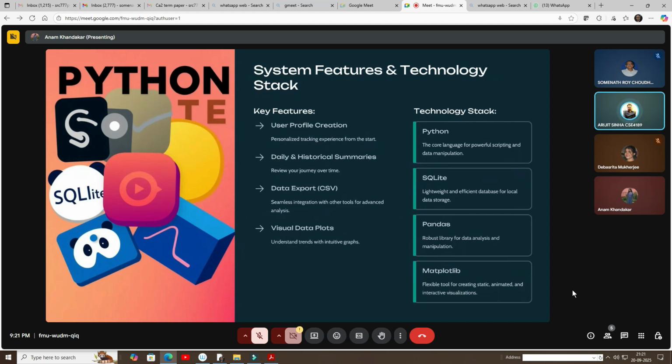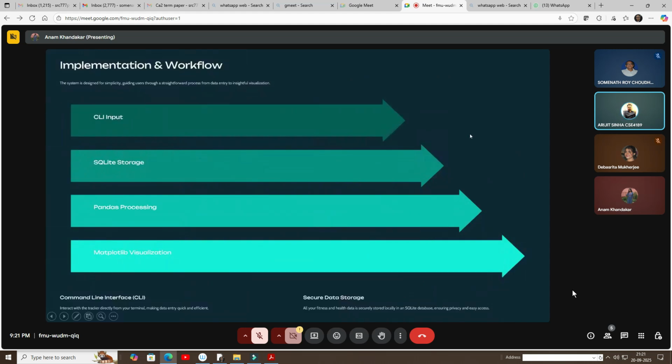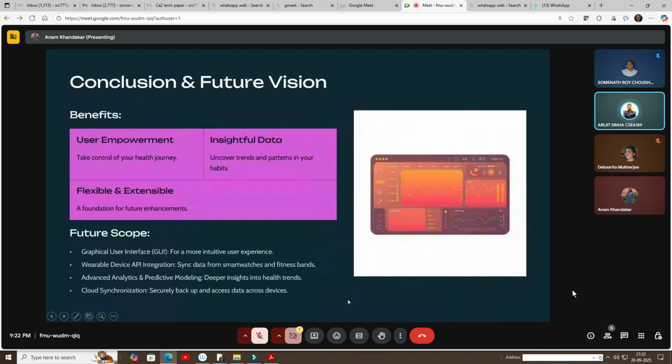Here we have used Python for code development, SQLite for local data storage, pandas for data analysis, and matplotlib for visualization. Implementation and workflow: here we are showing the flowchart. CLI input, then SQLite storage, pandas processing, and matplotlib visualization. Data is entered via the command line interface, or CLI, and then secure local storage ensures privacy. After that, my fellow teammate Devasrita Mukherjee will continue.